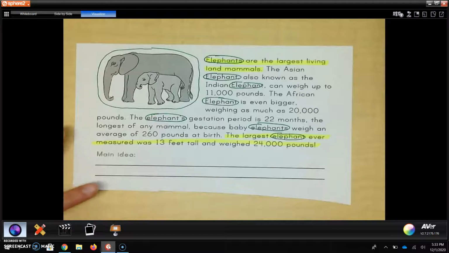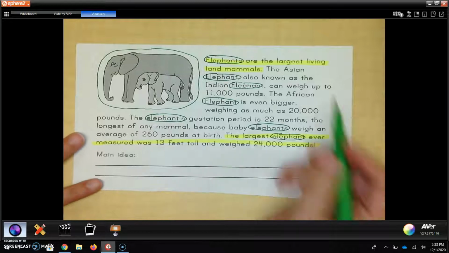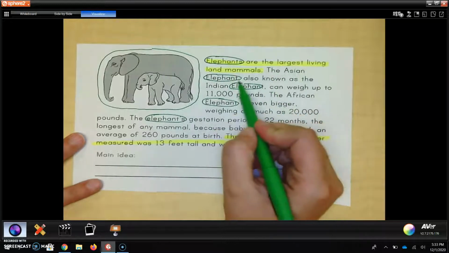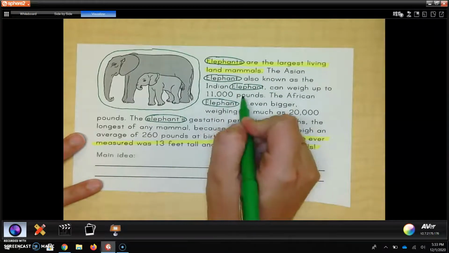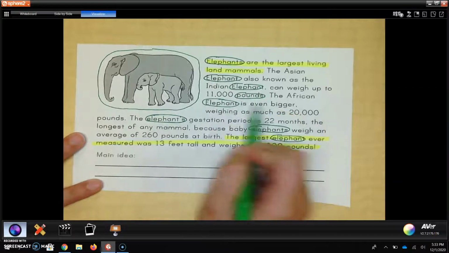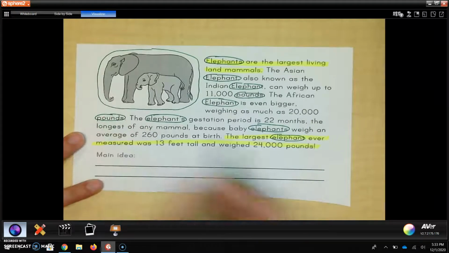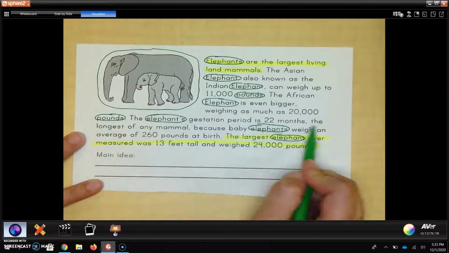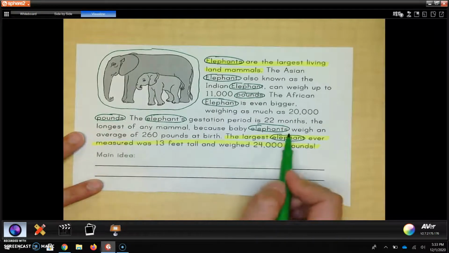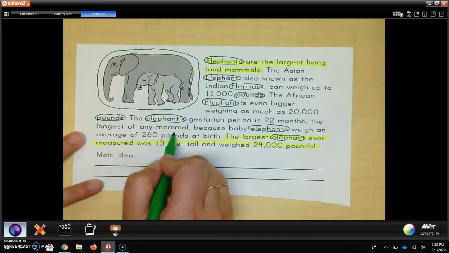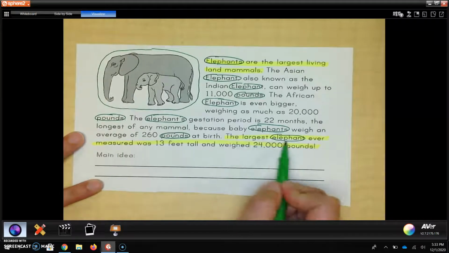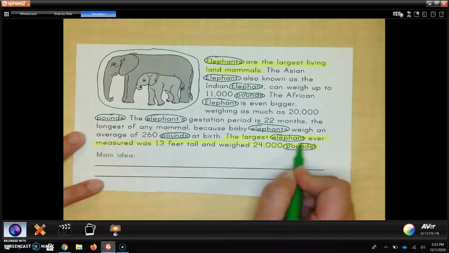Another word that I remember being repeated lots of times was the word pounds. So if I go through here, can weigh up to 11,000 pounds. The African elephant is even bigger, weighing as much as 20,000 pounds. The elephant's gestation period is 22 months, the longest living mammal, because baby elephants weigh an average of 260 pounds. And the largest elephant ever measured was 13 feet tall and weighed 24,000 pounds.